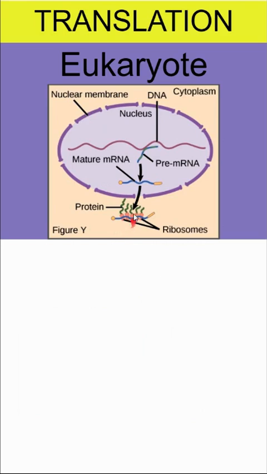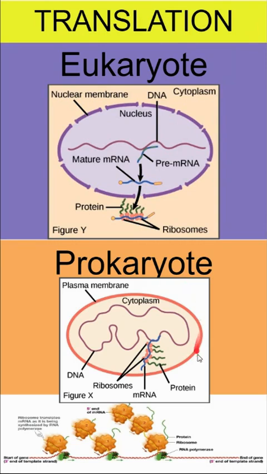So in eukaryotes, because there is a nucleus, you can have some processing of the messenger RNA, but then these processes of transcription and translation are going to happen at different times because the messenger RNA has to leave the nucleus to get to a ribosome. However, with prokaryotes, transcription and translation happen simultaneously because as RNA polymerase is making the messenger RNA, it's feeding directly into ribosomes, so both of these processes are happening at the exact same time.